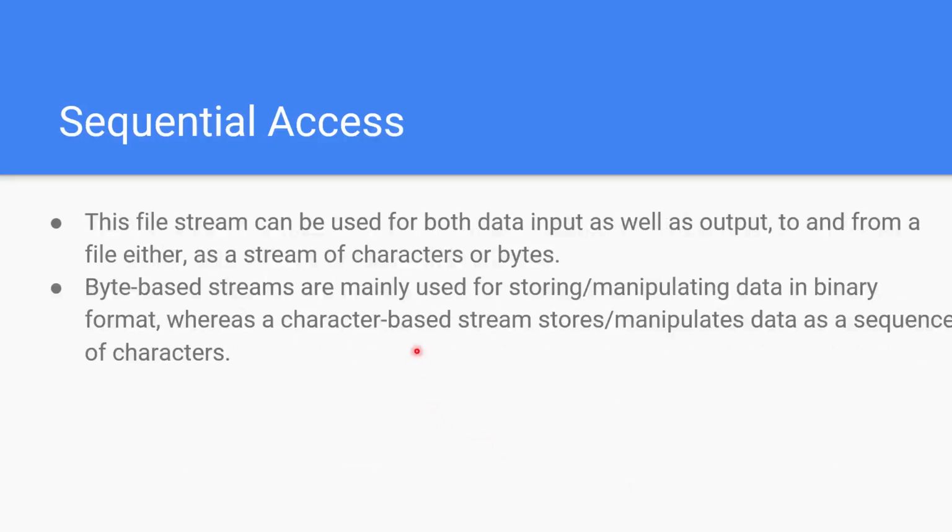This file stream cannot be used for both data input as well as output to and from a file as a stream of characters, or it could be bytes. Byte-based streams are mainly used for storing and manipulating data in a binary format, whereas a character-based stream stores and manipulates data as a sequence of characters. So that's your basic file, that text file that we're all used to.